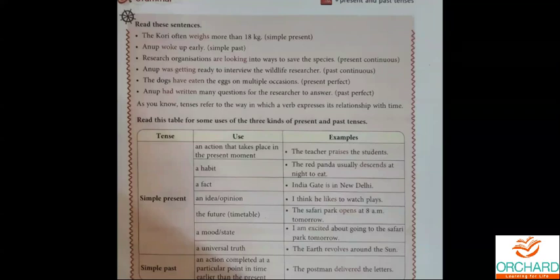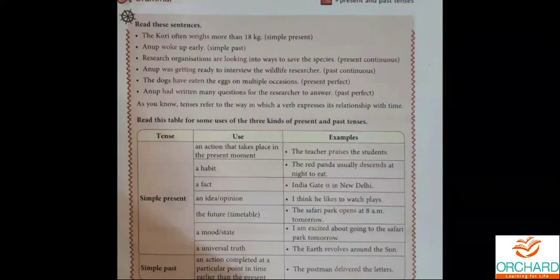Research organizations are looking into ways to save the species. So look here, the tense here is are looking. Are refers to present form. Ing is there, see, looking. Ing is there, so it is continuous. So present continuous is used there. Anup was getting ready to interview the wildlife researcher. Was getting. Was refers to past, and getting, ing is there, so continuous. So past continuous is given there.